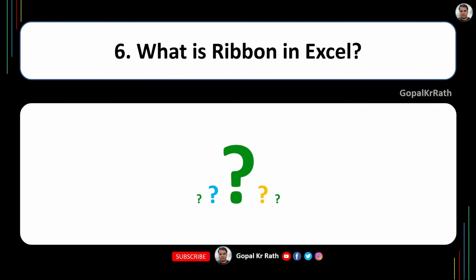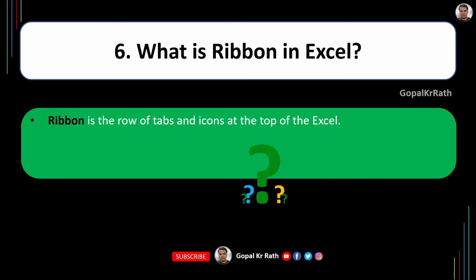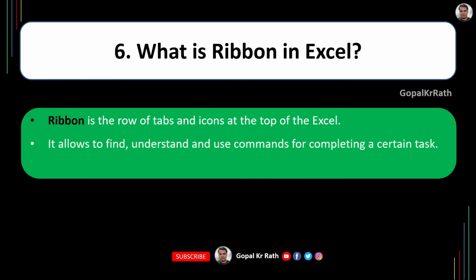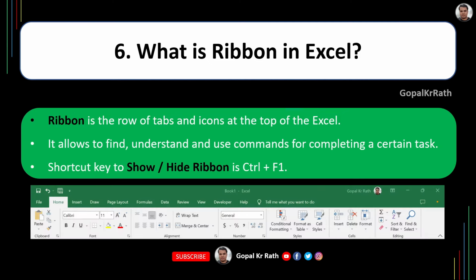What is the ribbon in Excel, or where can you find the ribbon in Microsoft Excel? Ribbon is the row of tabs and icons at the top of Excel. It allows you to find, understand, and use commands for completing a certain task. The shortcut key to show or hide the ribbon is Ctrl plus F1. This is the screenshot of the ribbon.